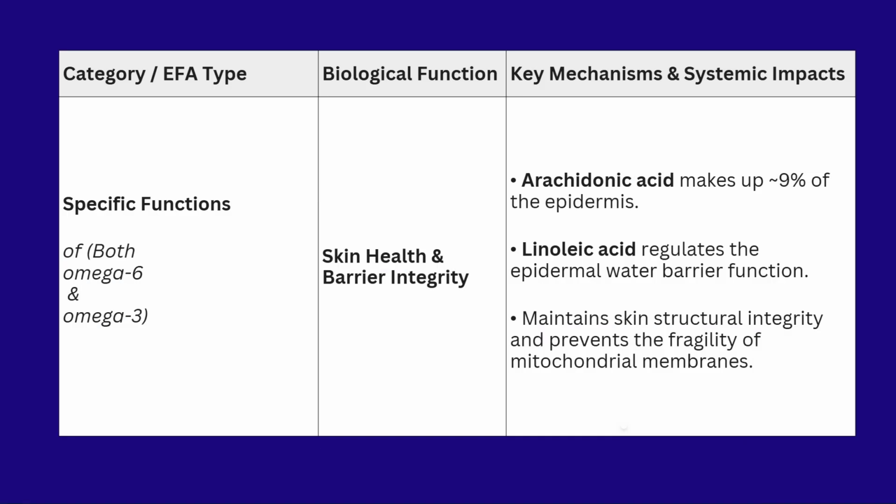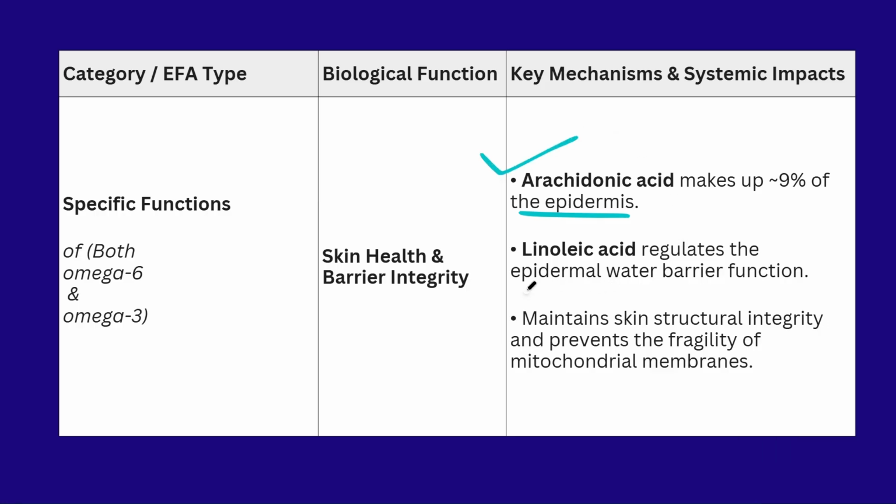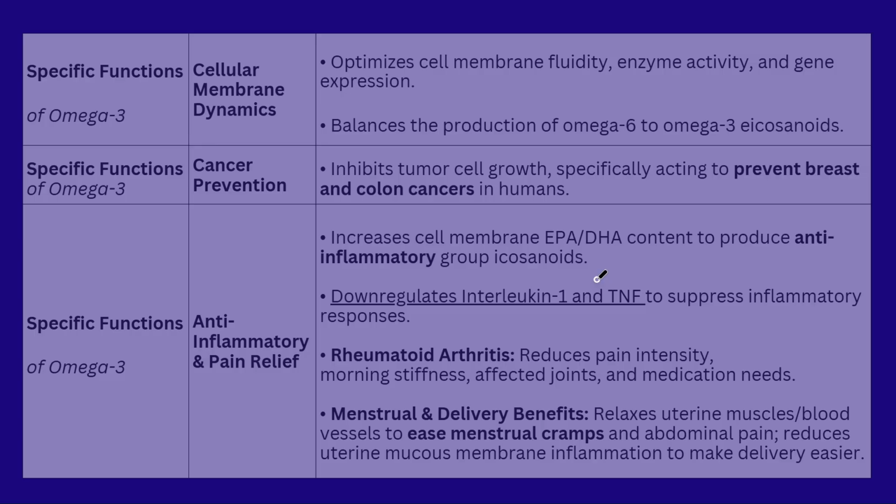Another function of omega-6 and omega-3 fatty acid is they will help in maintaining the skin barrier, and the health of the skin is maintained with the omega-3 and omega-6 fatty acid. The epidermis is made up of 9% of the arachidonic acid, and our epidermal water balance is also taken care of by the linolenic acid. Our skin structural integrity and the strength of the skin is developed with the help of the omega-3 and omega-6 fatty acid.